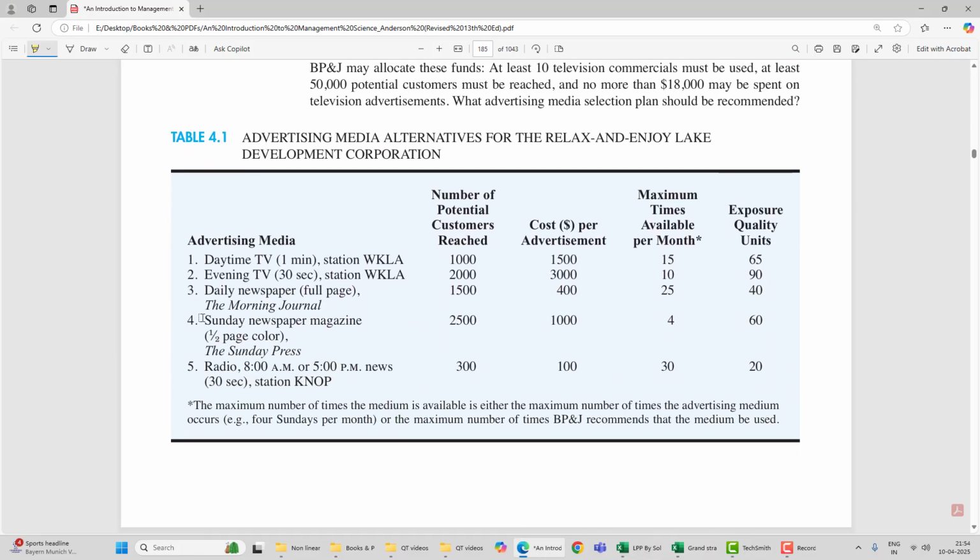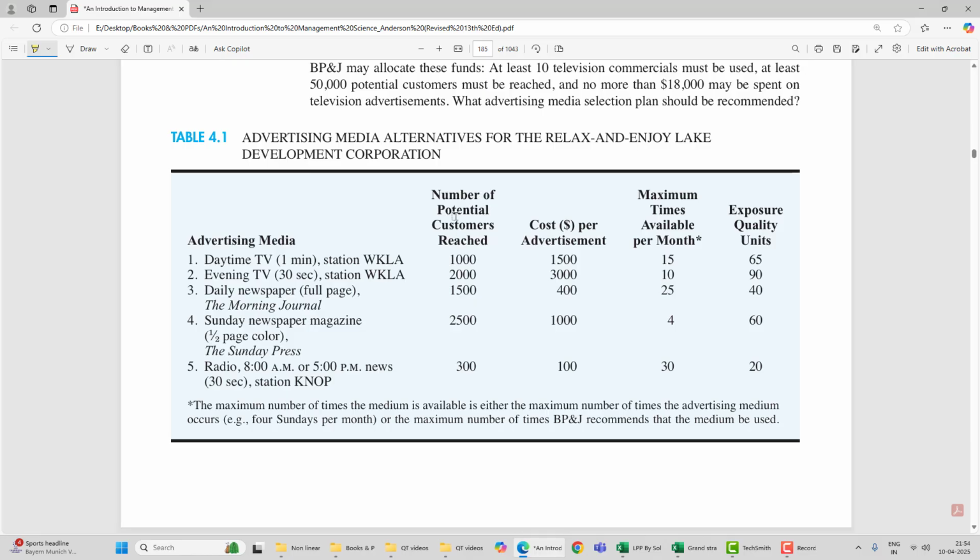The 5 different media are daytime TV, evening time TV, daily newspaper full page, Sunday newspaper magazine half page, and radio, which is the 8 a.m. to 5 p.m. slot. Then they have given us different parameters for these advertisement media.